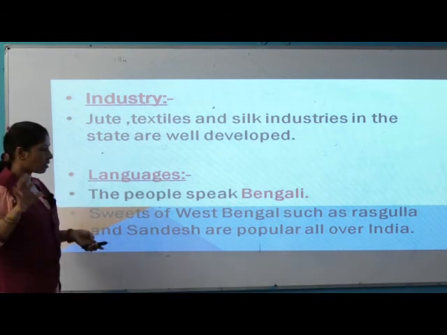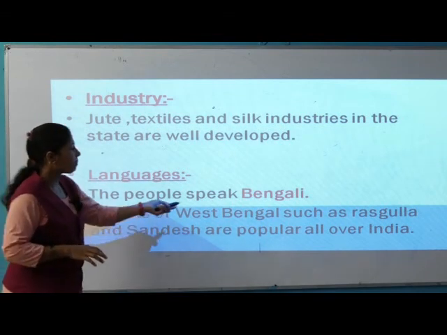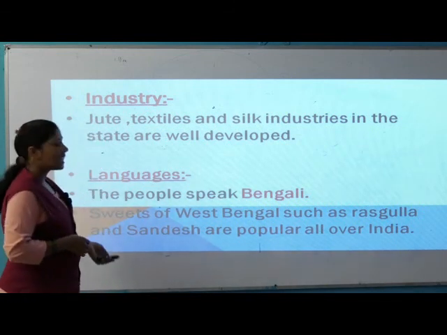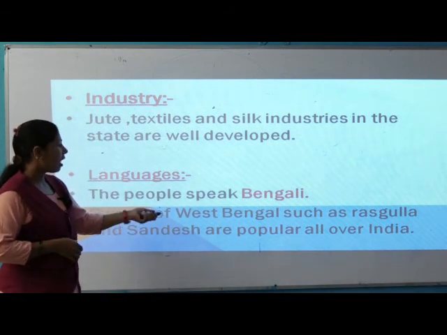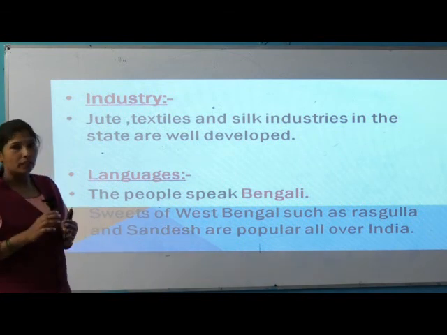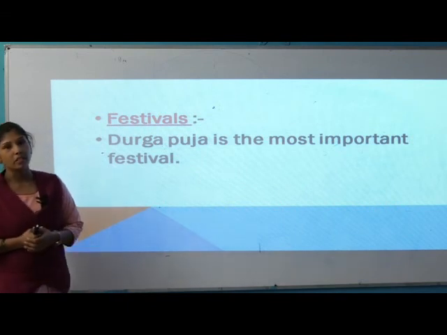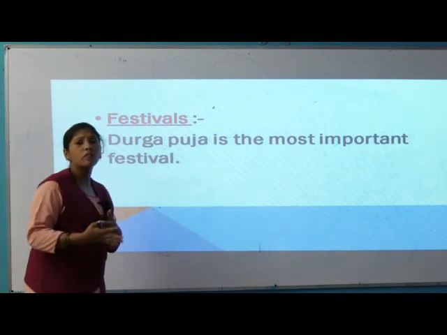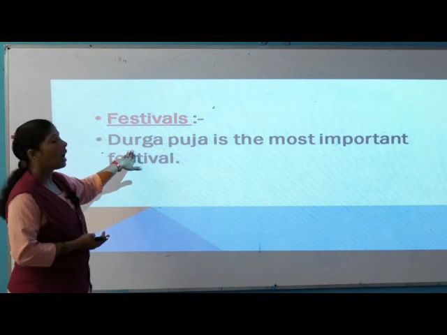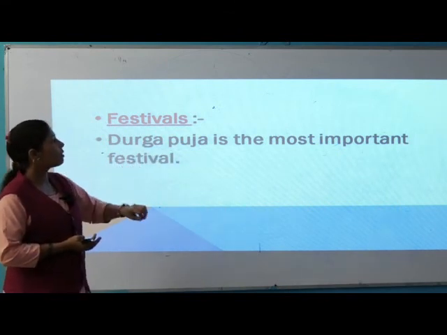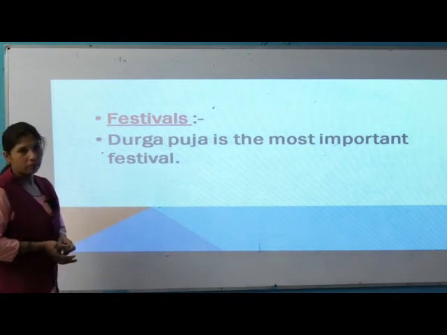Now what are the sweet dishes? Sweets of West Bengal such as Rasgulla and Sandesh are popular all over India. Now come to the point of festival. Which festival do they celebrate here? Durga Puja is the most important festival.